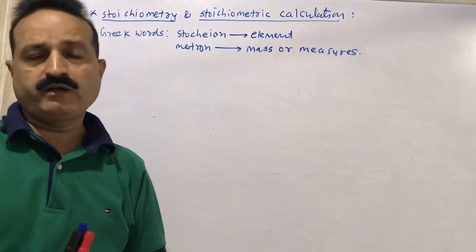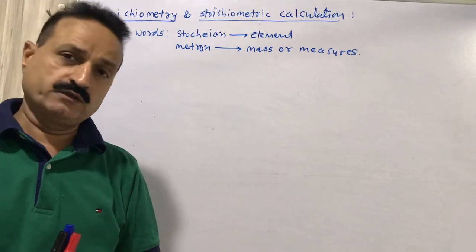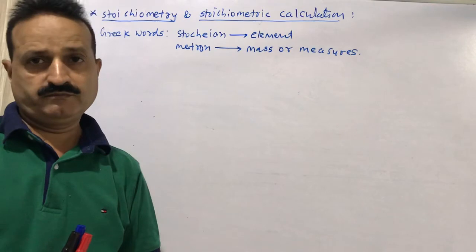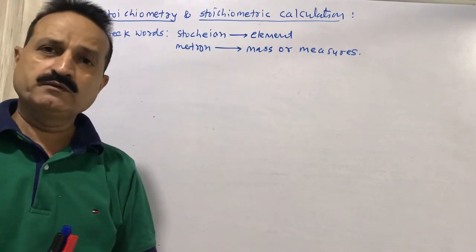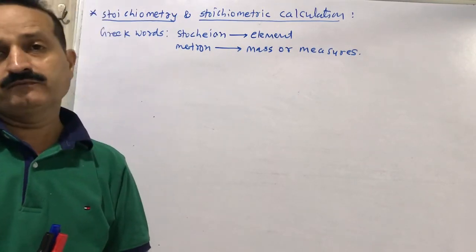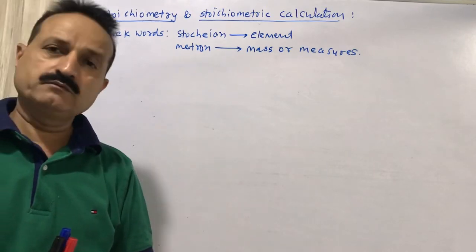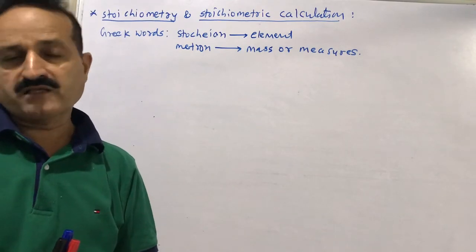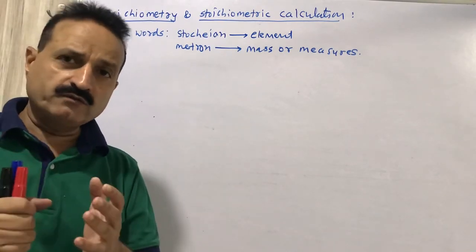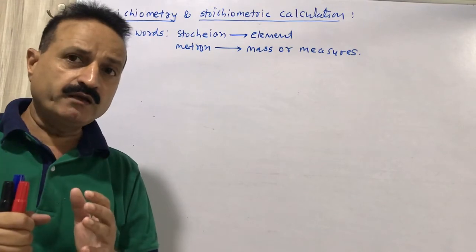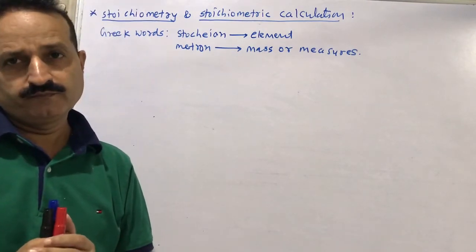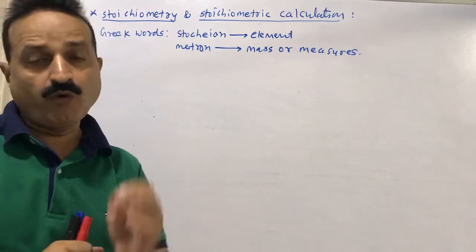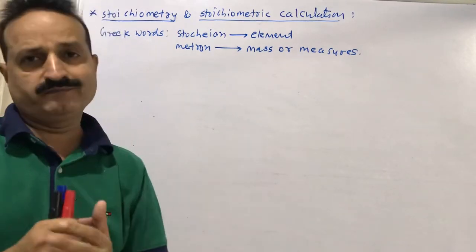Stoichiometry is a word which came from Greek. Stoichion means element and metron means measure or mass. So when we have any chemical reaction, that chemical reaction can be expressed by a proper equation.